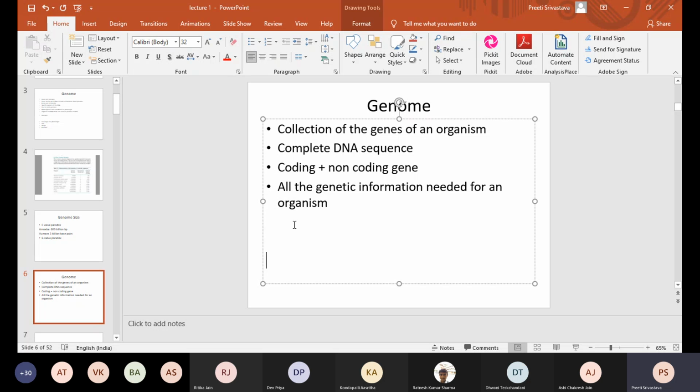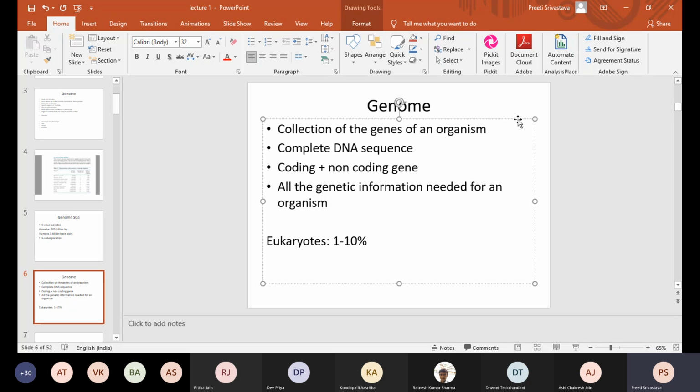Particularly in eukaryotes, the total number of genes comprises only the coding DNA, and the rest of the DNA is non-coding DNA. But when we use the term genome, it doesn't cover just the genes. It covers both coding and non-coding DNA, that means the complete DNA sequence.